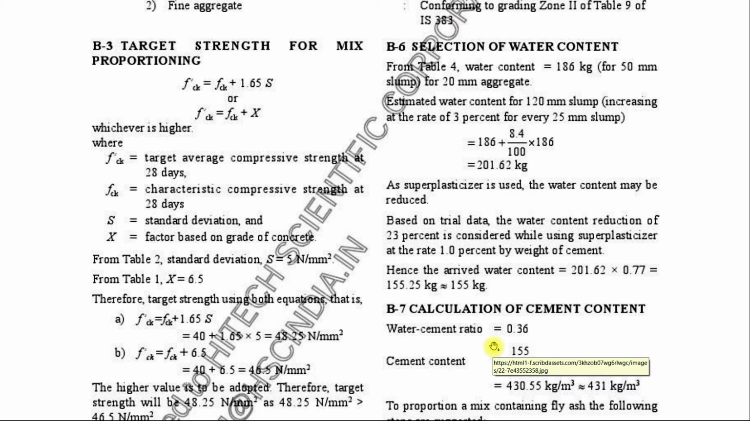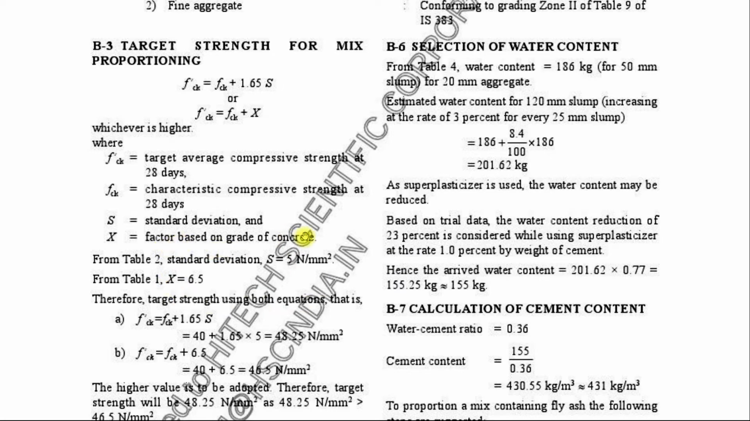After getting the test data, we should find out the target strength for mix proportioning. Target mean strength f'ck, the target average compressive strength at 28 days, can be determined by two formulas. fck plus 1.65 times S, where S stands for standard deviation, or target mean strength equals fck, that is the characteristic compressive strength at 28 days, plus X. X is a factor based on the grade of concrete. This is a new addition in the IS 10262 code.